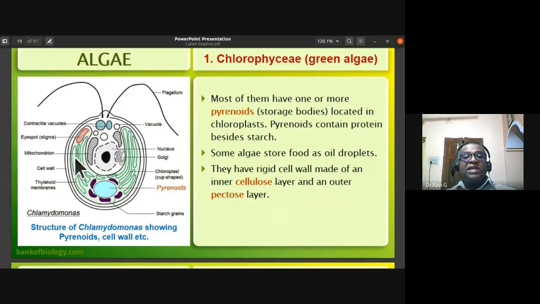The chlorophyceae have a rigid cell wall made up of an inner cellulose layer and an outer pectose layer, because of which they have a rigid cell wall.